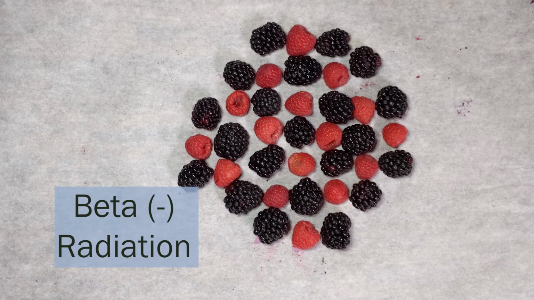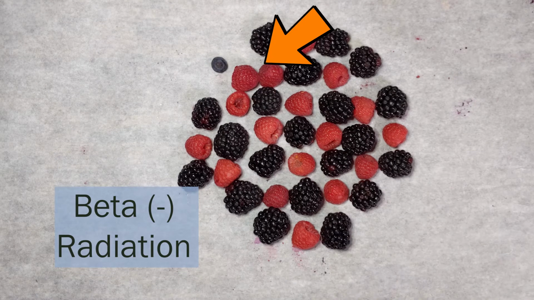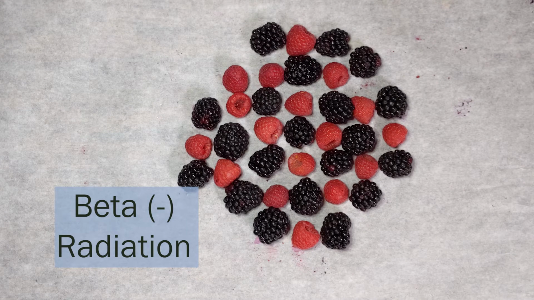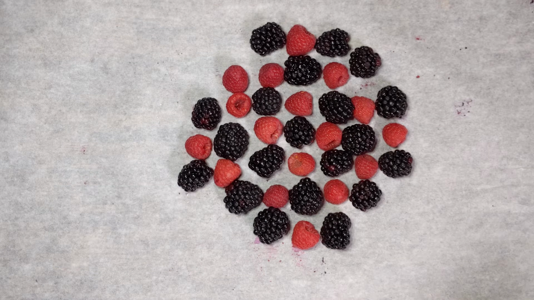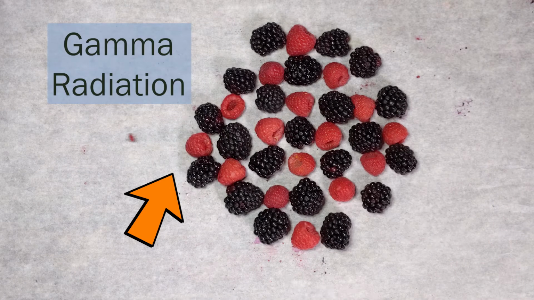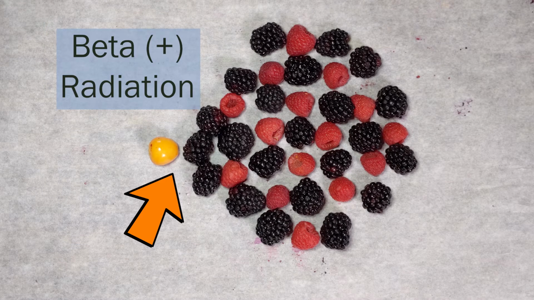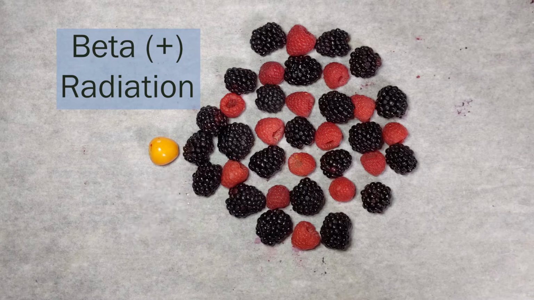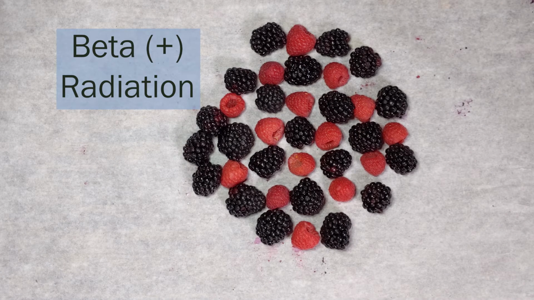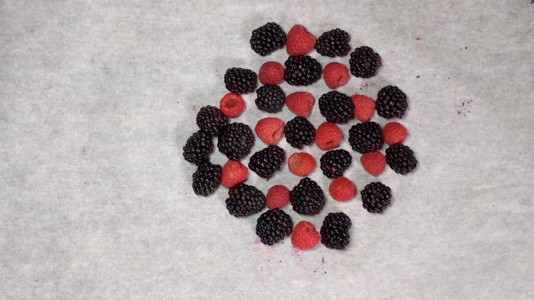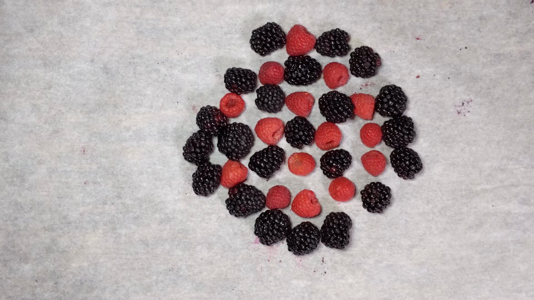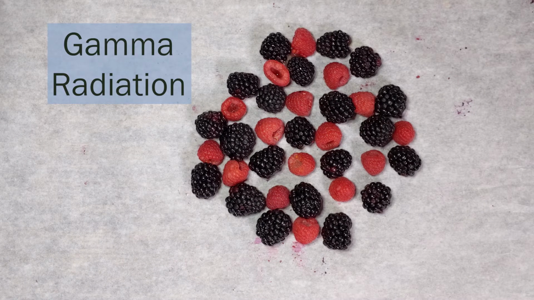Another way for the nucleus to change is for one of the neutrons to just become a proton and an electron. The electron is high energy and shoots away from the nucleus, and this is called beta radiation, or beta decay. Yet again, the nucleus isn't balanced, and the protons and neutrons have to rearrange themselves and emit a gamma ray. Protons can also suddenly change, and they become a neutron and a positron. The positron is also high energy and shoots away from the nucleus. This is also known as beta radiation or beta decay because a positron and an electron are the same except for their charge. But the nucleus has to rearrange itself, and a gamma ray is ejected.